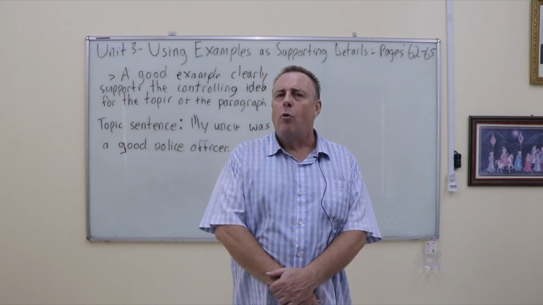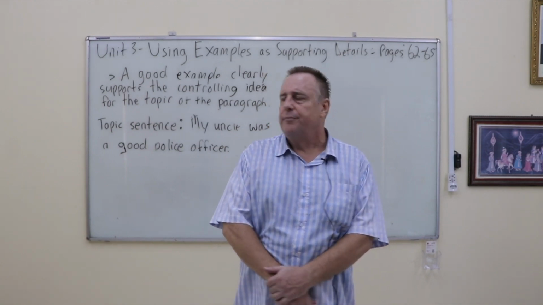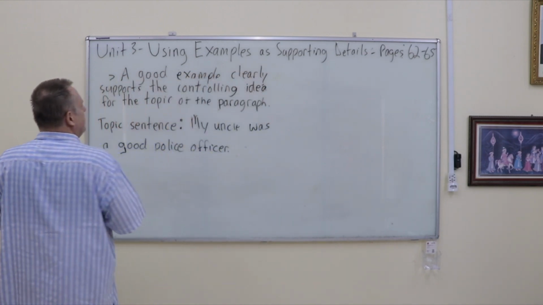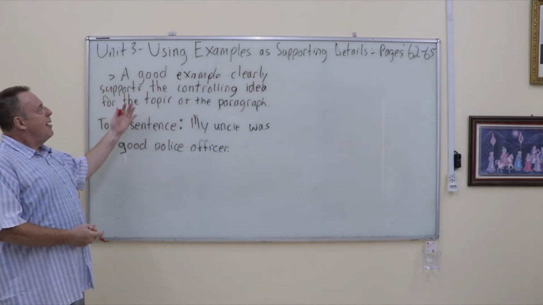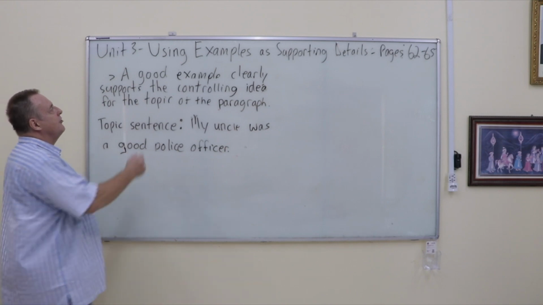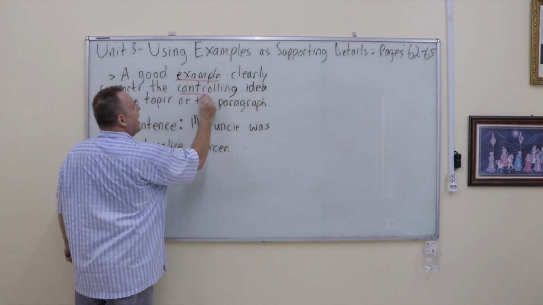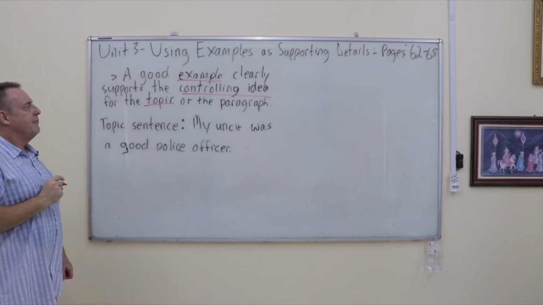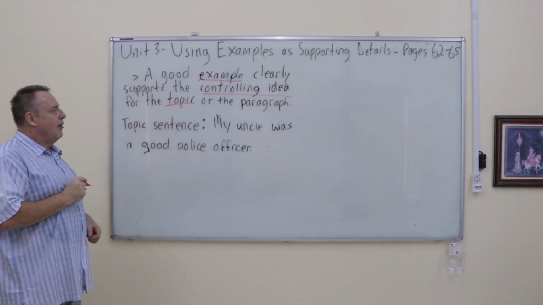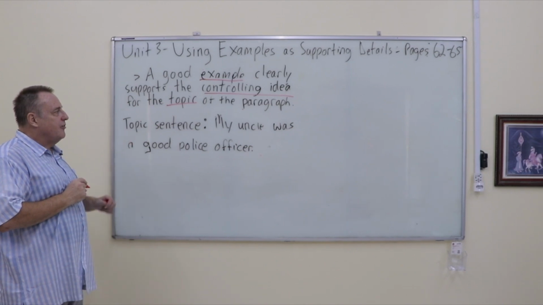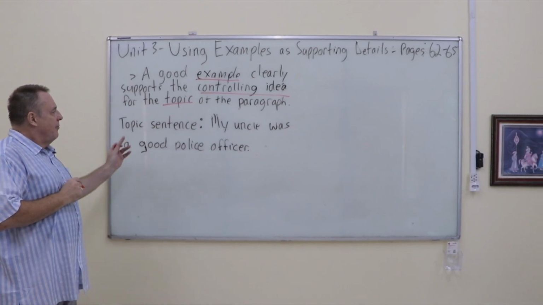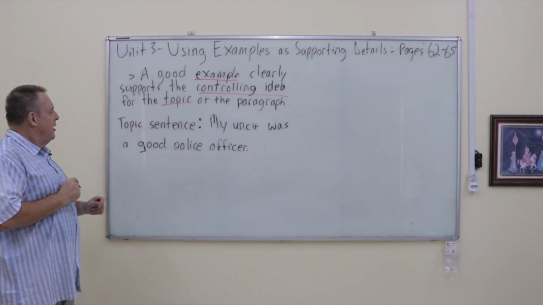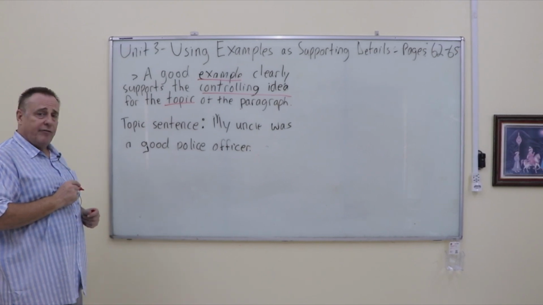Now, how do we know what a good example is? Well, a good example clearly supports the controlling idea for the topic of the paragraph, okay? That's important. Now, let's have a look at this topic sentence first. The topic sentence is, my uncle was a good police officer.